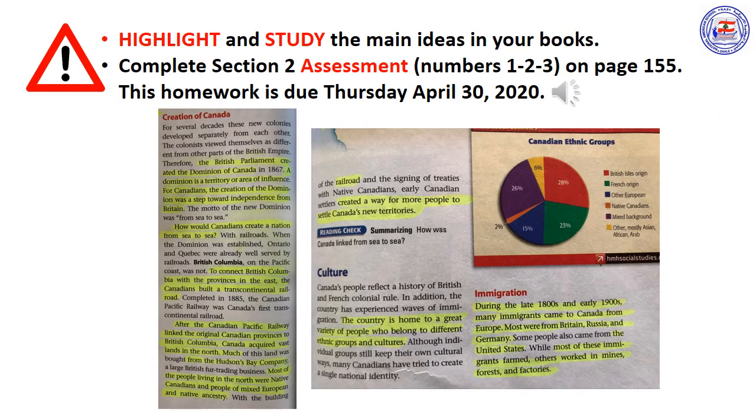So, in this section, you learned that Canada was greatly influenced by British and French settlement, the building of the railroad to the Pacific coast, immigration, and movement to cities. In the next section, you will learn about Canada's regions and economy today. Please, I want you to highlight and study the main ideas in your books, and I want you to complete Section 2 assessment, number 1, 2, and 3 on page 155.